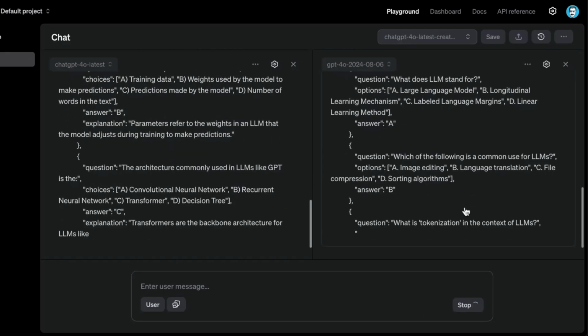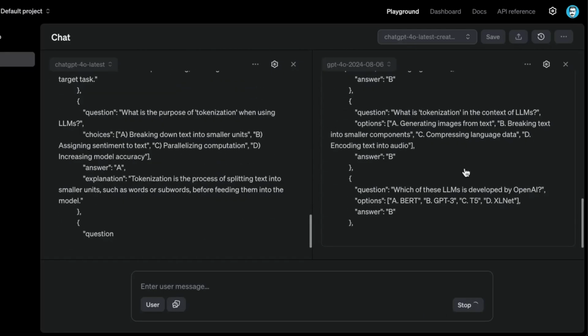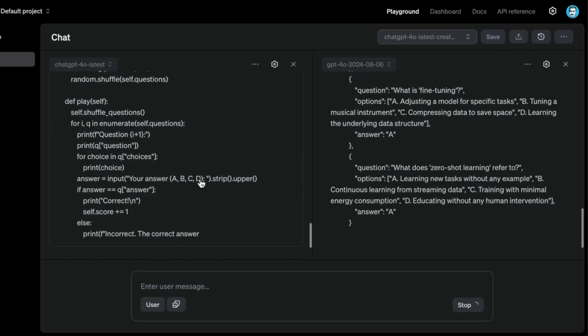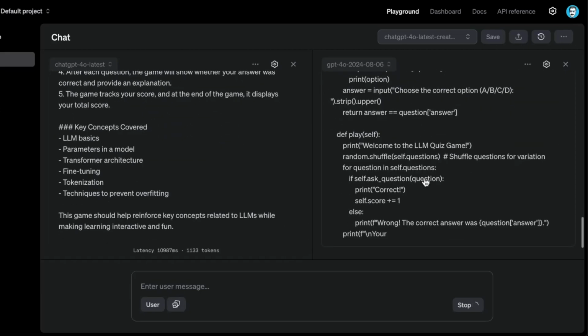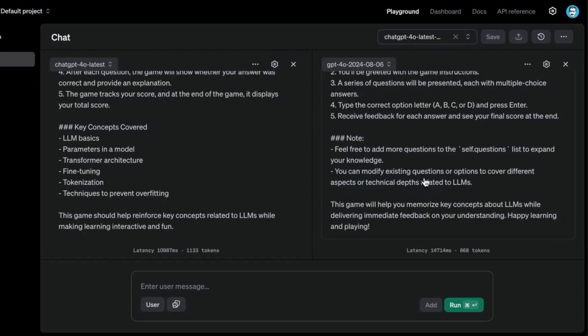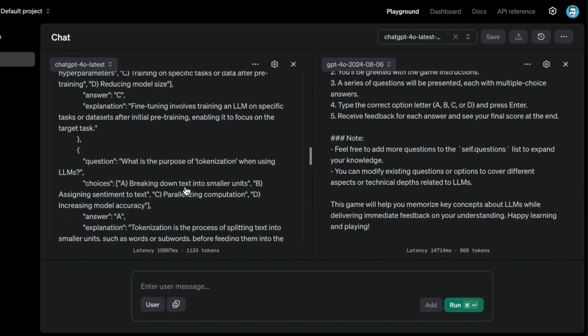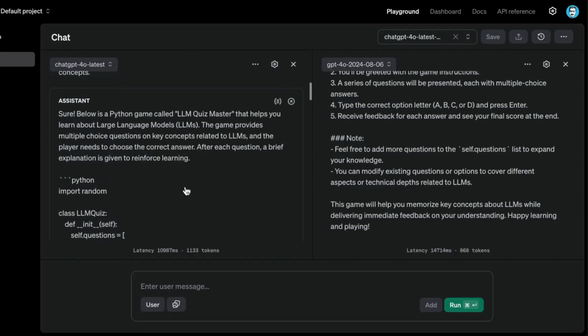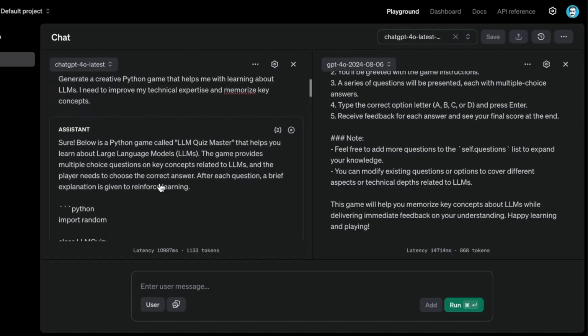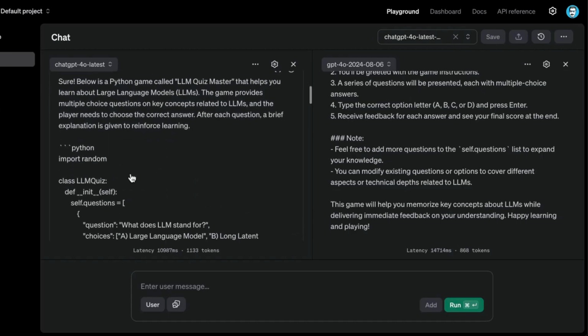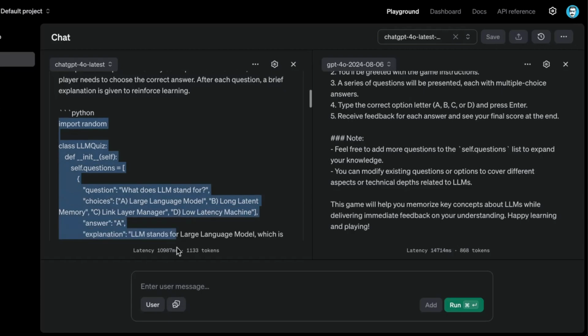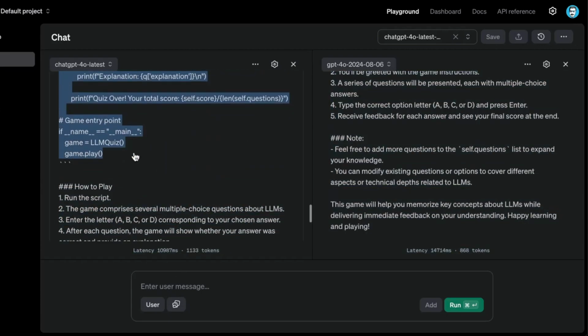Okay, so I have both of these models running. You can see again that one model is going super fast compared to the other one. It feels a bit random in the playground. It might be different in the APIs, just keep that in mind. But it looks like this one ran faster than this one this time. Anyways, so I'm going to look at the code itself. And this time, this model looks like it gave me some code, right? Even though like the last time it gave me some step-by-step, I'm going to just copy the code here and just test this right away.